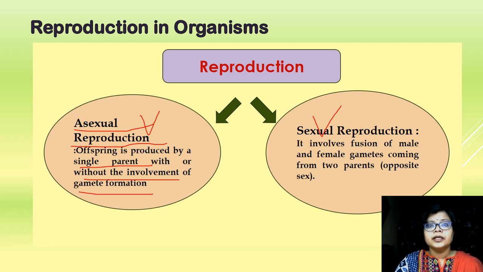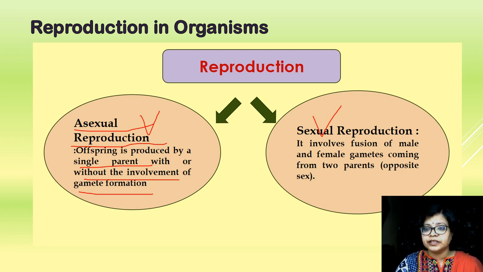Therefore, continuous asexual reproduction leads to degeneration, as there is no variation and no adaptability. There is no variation because there is no chance of genetic recombination.